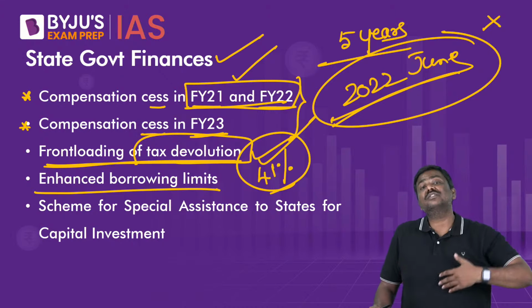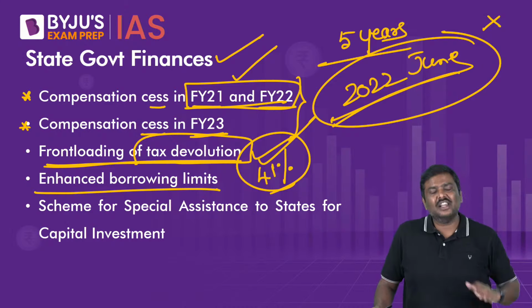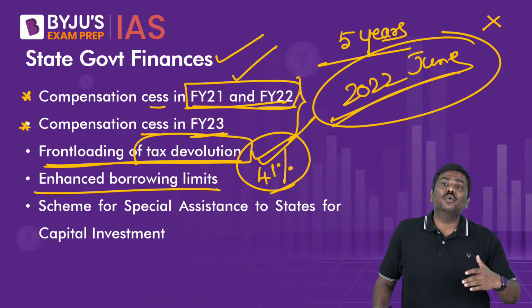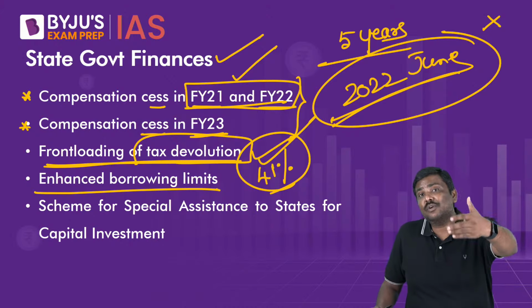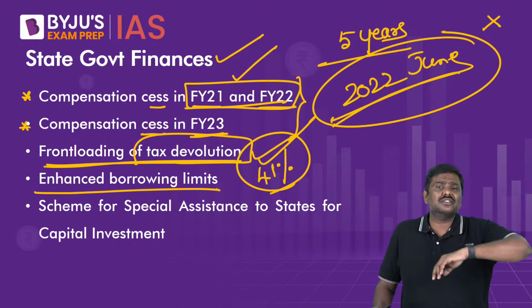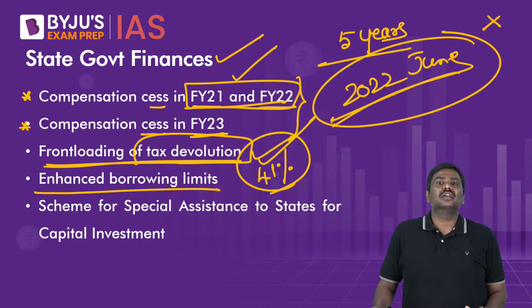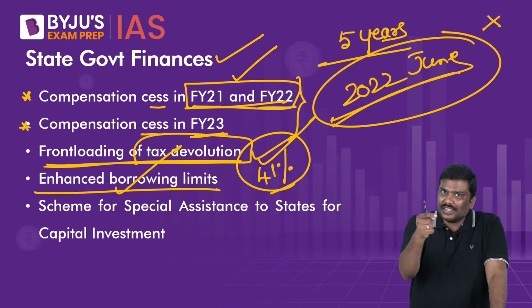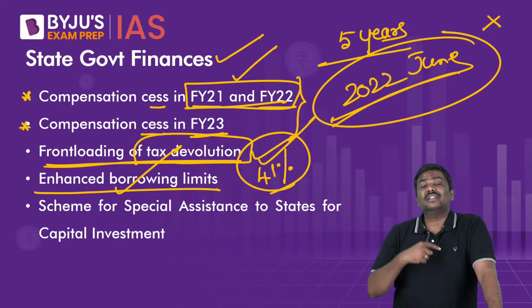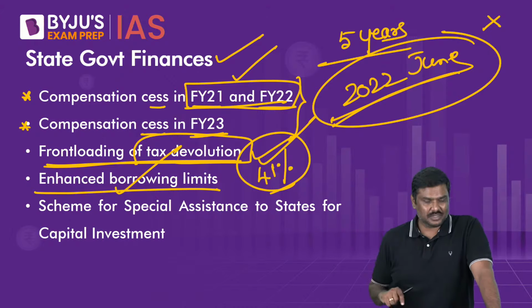For example, in financial year 21, it was fixed at 5% of GDP, that is at the state level. For financial year 22, it was reduced to 4%. For financial year 23, it has been fixed at 3.5%. For the next financial year, that is 24, again it has been fixed at 3.5% itself. So the government has enhanced the borrowing limits, especially during times of stress, so that the states are allowed to borrow more and take care of their expenses.